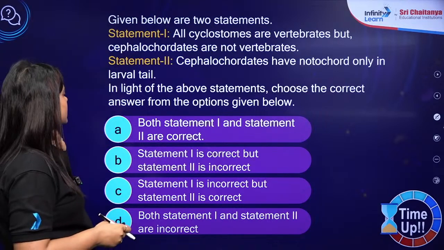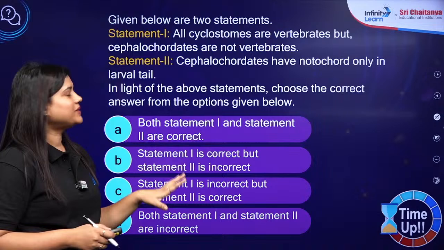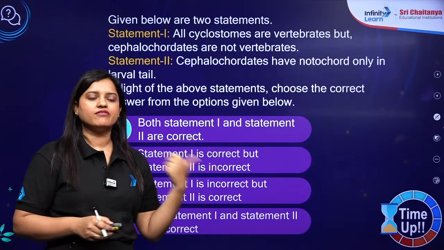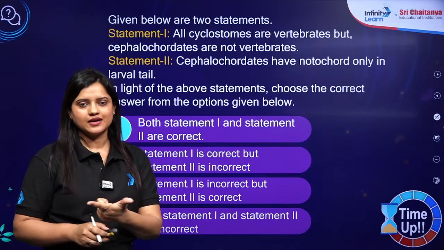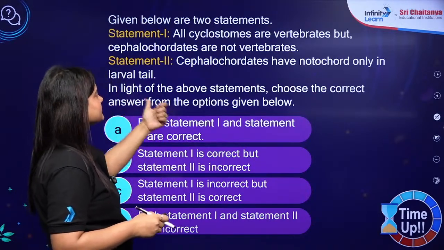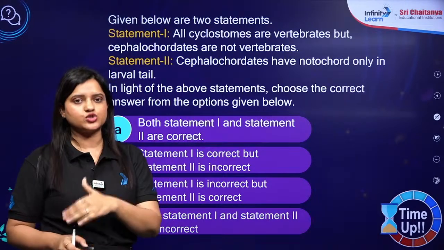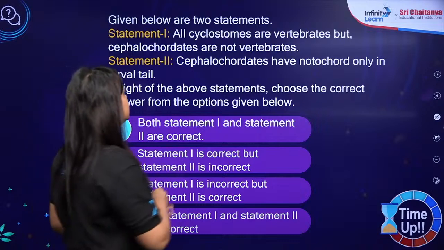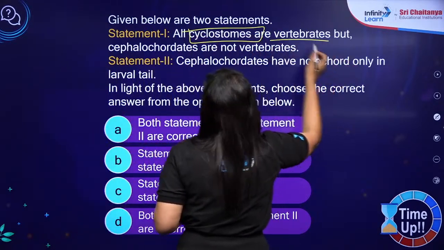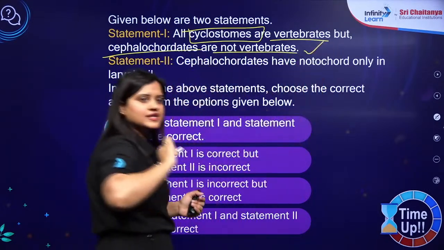Absolutely. So statement 1 is saying all cyclostomes are vertebrates. So chordata is divided into avertebrata and vertebrata, है ना? तो avertebrata में आते हैं protochordates and vertebrata is further divided into agnatha and gnathostomata, and agnatha में आता है cyclostomes. So they are vertebrates, yes, but cephalochordates are not vertebrates. Absolutely correct statement.